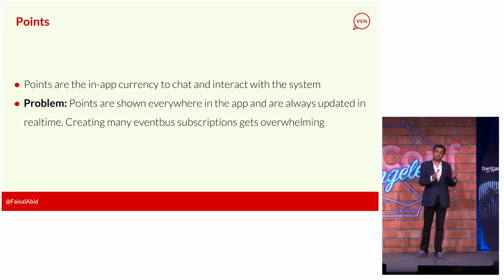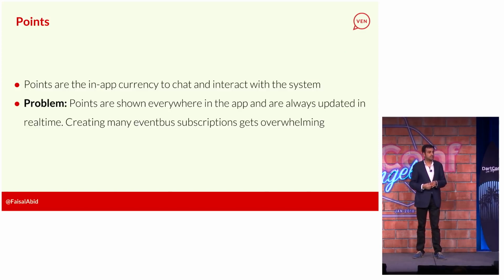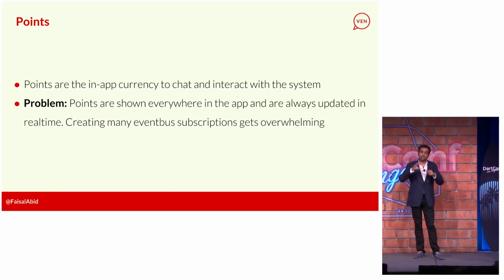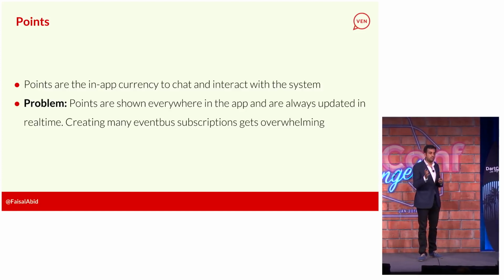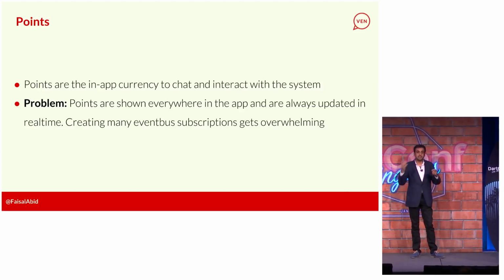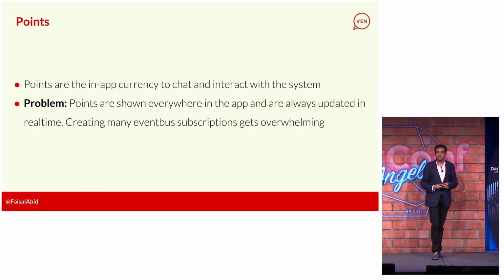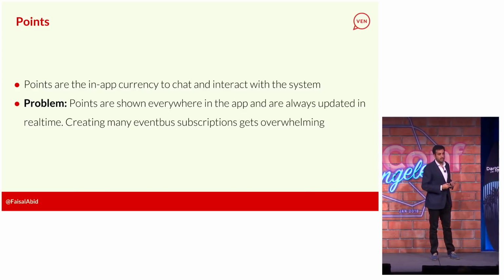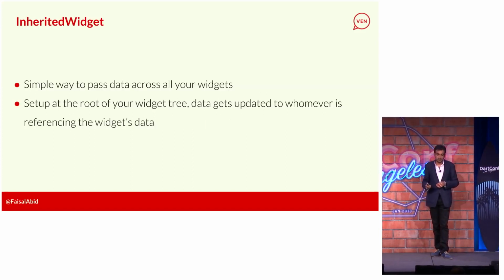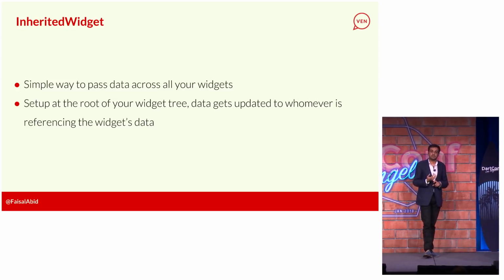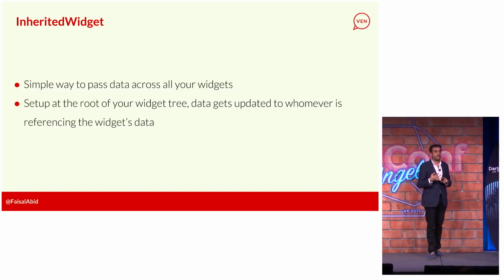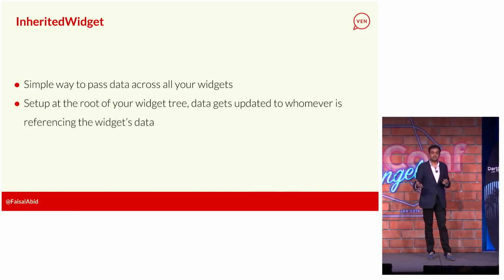And so my initial pattern there was to build a simple event bus. On every widget, every page, I have an event bus that's listening to the points. And then when you go off the page, I close the event bus, and I listen to it again on the next page. It seemed too messy. There had to be an easier way. And so I started digging through the documentation, and I found this great thing called InheritedWidget. InheritedWidget is a simple way to pass a piece of data across all your widgets without having to set up a bunch of event listeners, without having to call setState whenever data is updated.